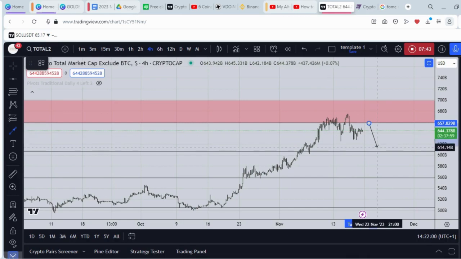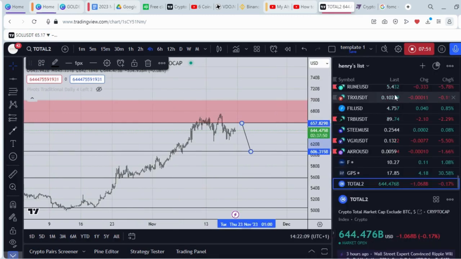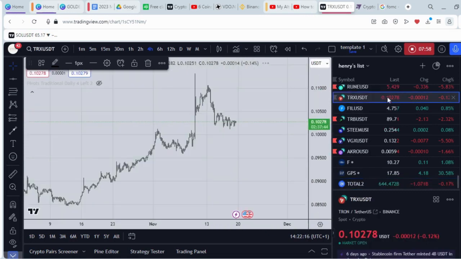You see, around this path here. So I'm always conscious of any of my moves. Sure, you understand? So now that is for altcoins. Now let's look at some other assets that have to do with the market. Now that we've looked at altcoins, you can start to look at any other crypto assets.